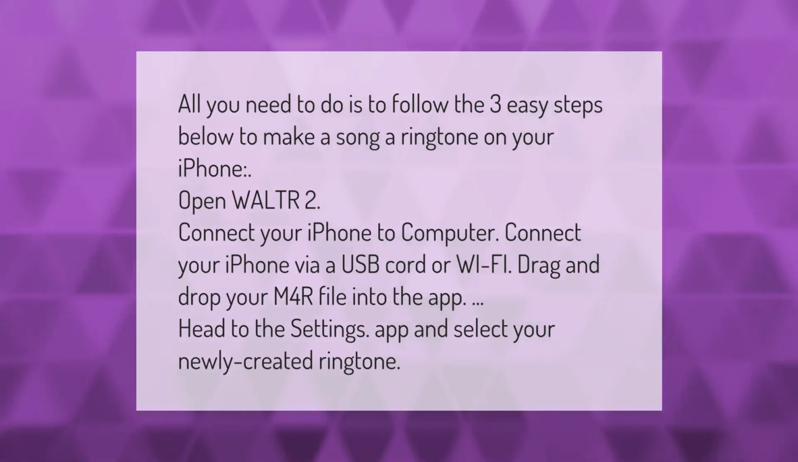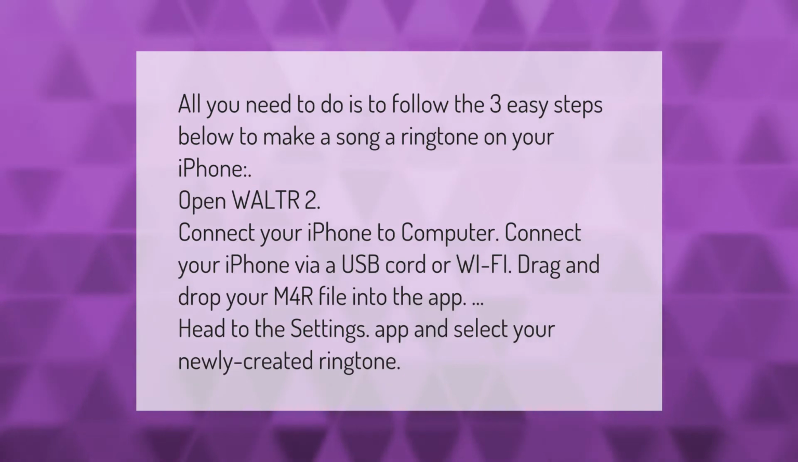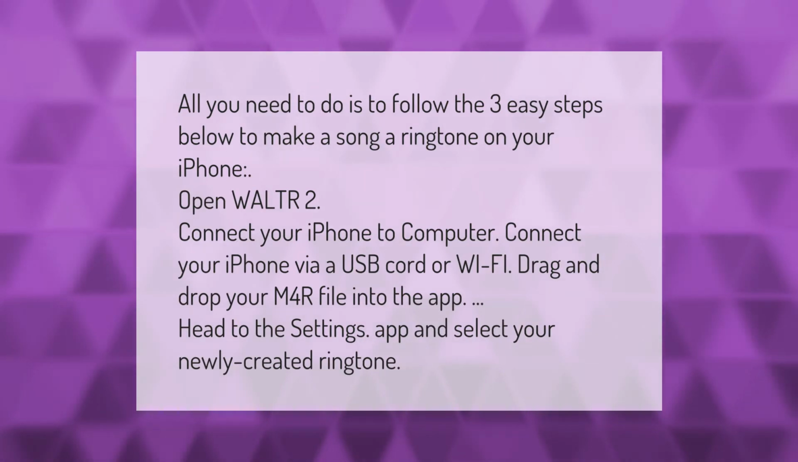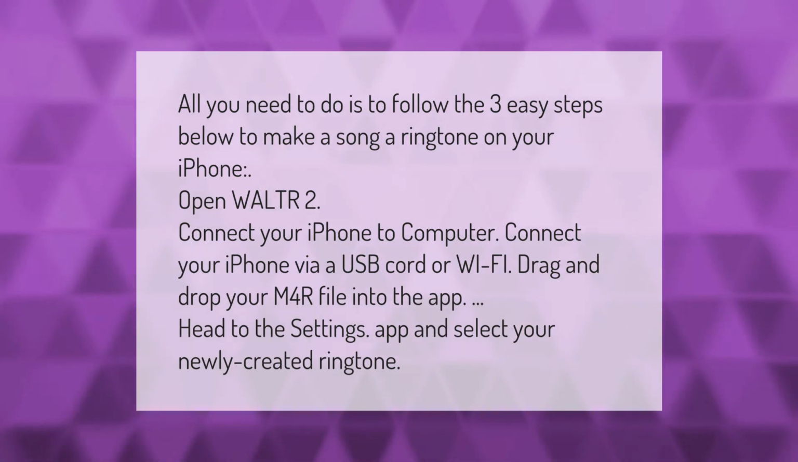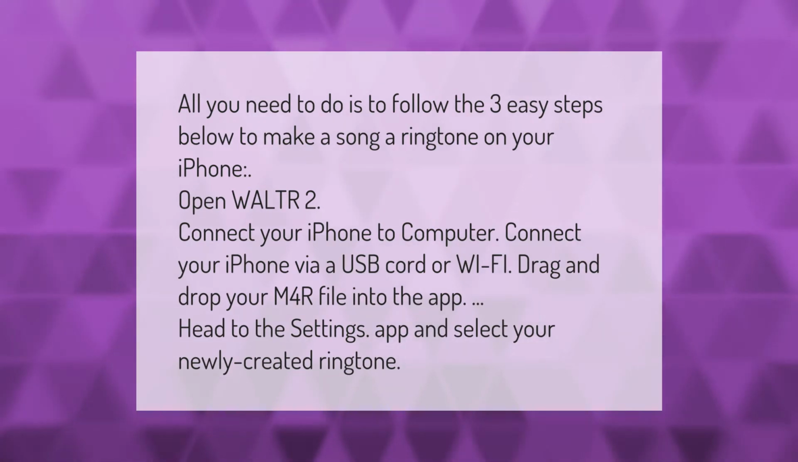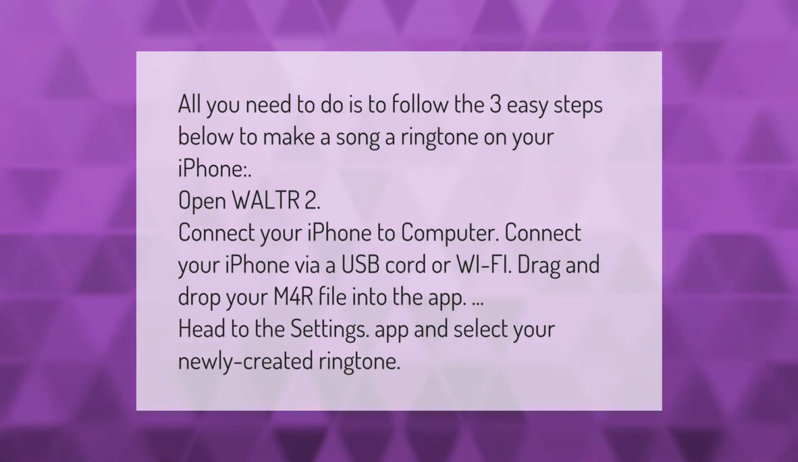All you need to do is follow the 3 easy steps below to make a song a ringtone on your iPhone. Open WALTR2. Connect your iPhone to computer. Connect your iPhone via a USB cord or Wi-Fi. Drag and drop your M4R file into the app. Head to the Settings app and select your newly created ringtone.